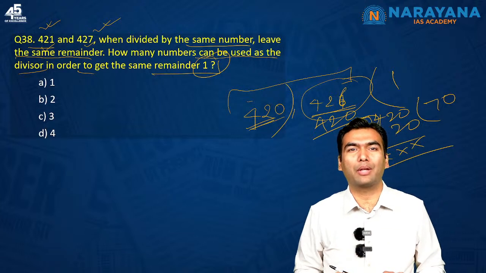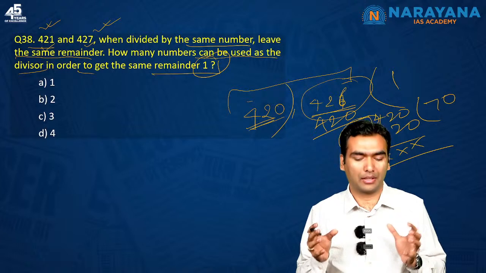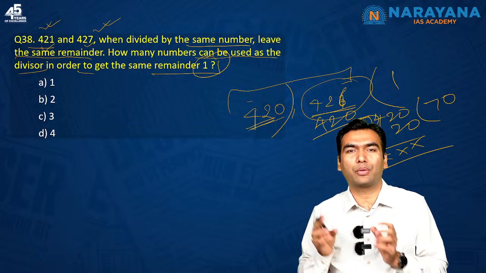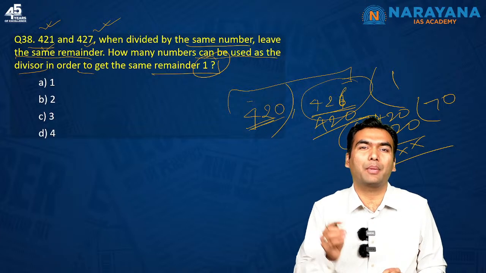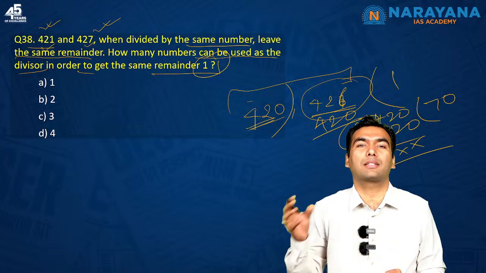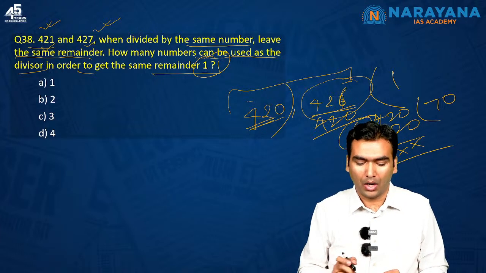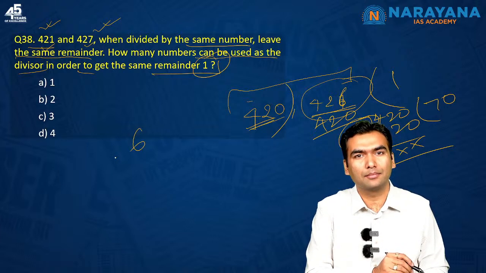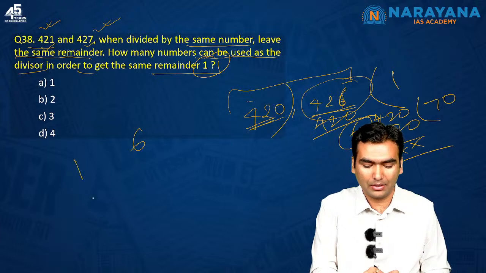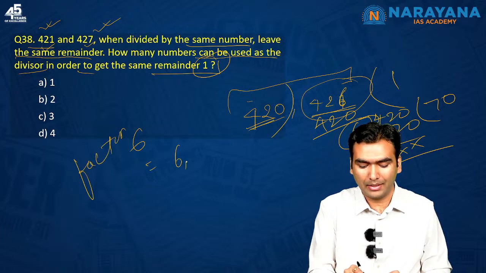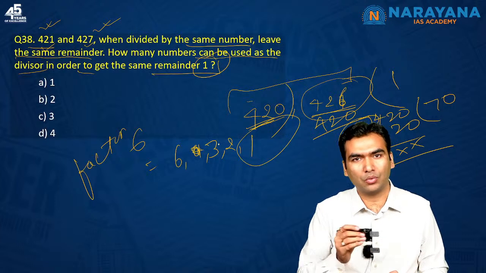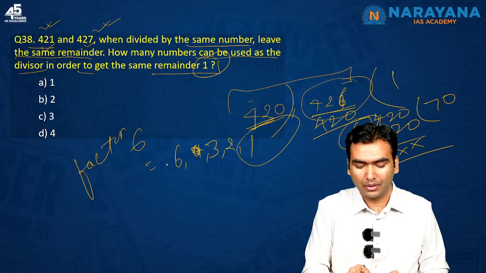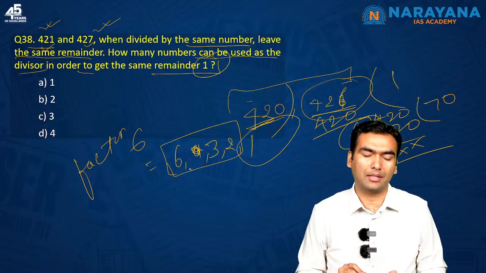Now UPSC has gone one step ahead. Earlier the question would have been, which is the highest number which when dividing 421 and 427 will give a remainder of 1. But now UPSC has started asking how many such numbers there are. So how many such numbers would be there? 6 and all its factors. The factors of 6 are 6, 3, 2, 1. But again, in case of 1, we will not get any remainder because 1 divides all the numbers. So we have these 3 factors. So 3 is our answer.